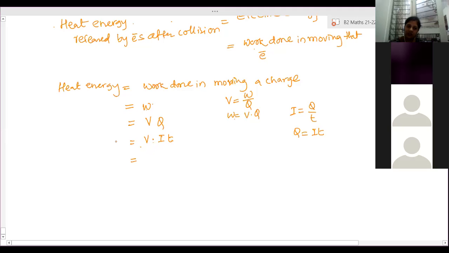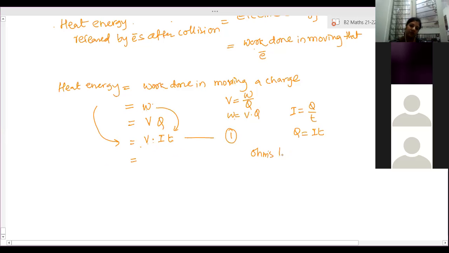Yes, ma'am. Now this is one of the formulas for work done and also for heat energy. VIT is one of the formulas for finding work done as well as the amount of heat energy produced. Now in a different form, we can write this using Ohm's law.